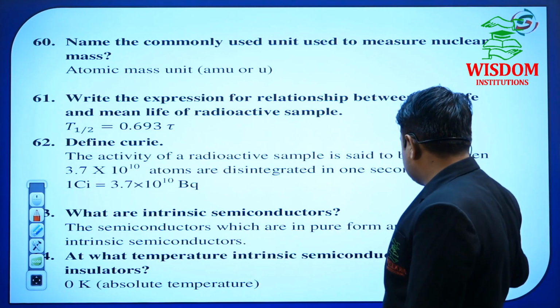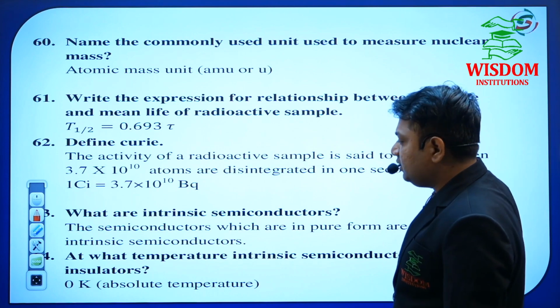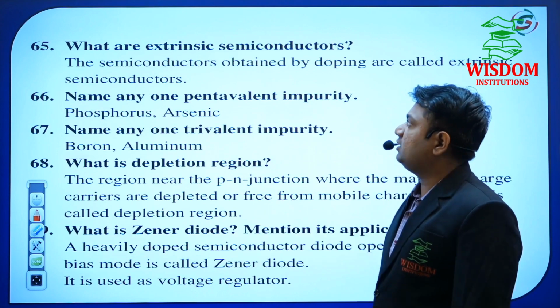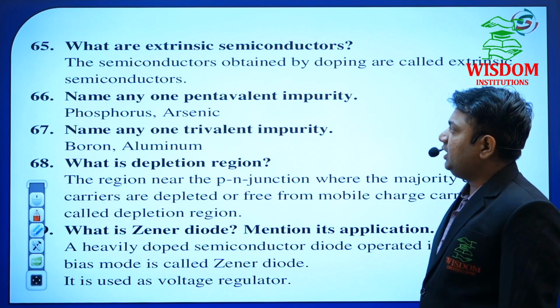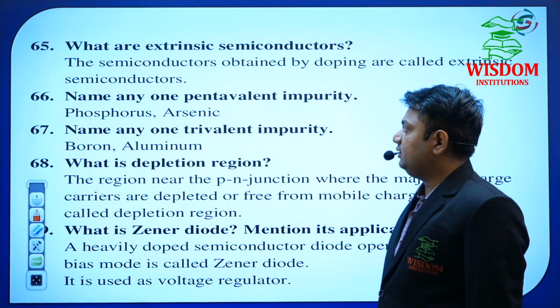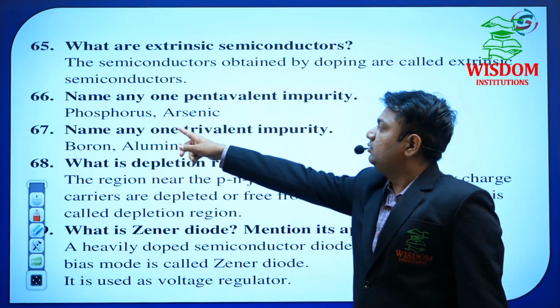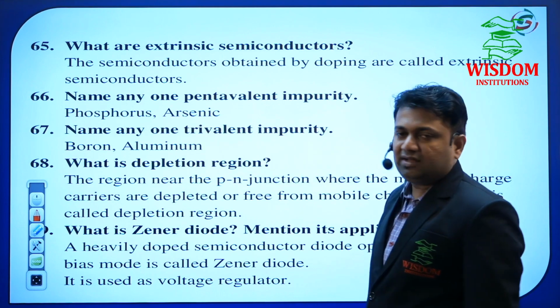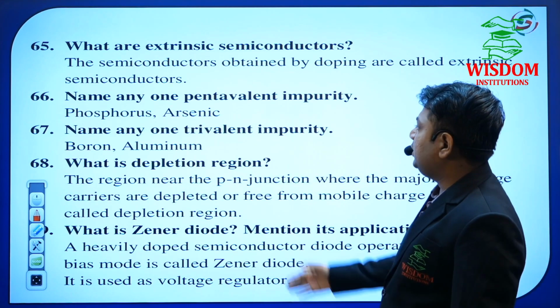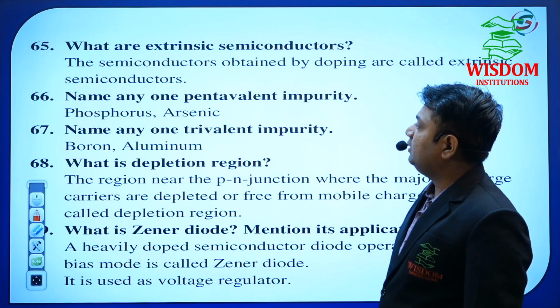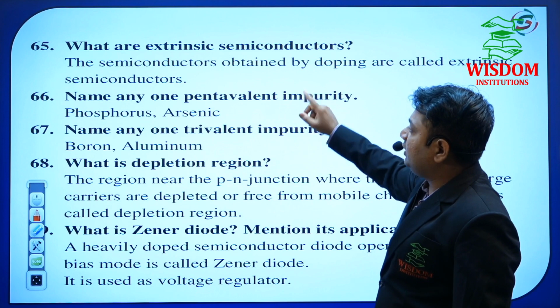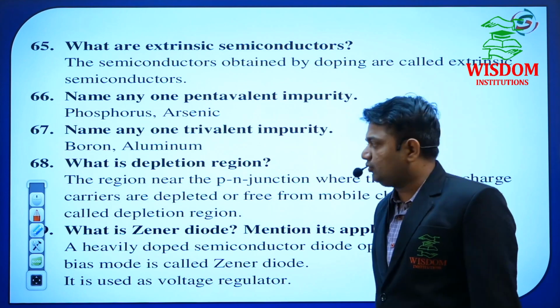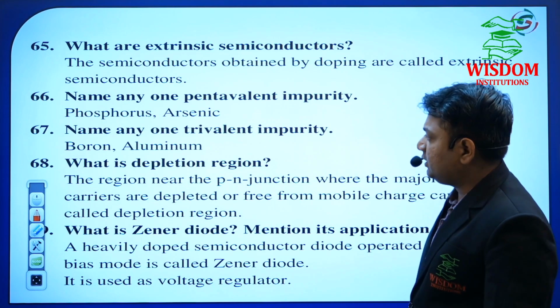At what temperature does an intrinsic semiconductor behave like an insulator? That value may be asked. What are extrinsic semiconductors? He may ask: name any pentavalent impurity. Just keep in mind these 2 words, phosphorus and arsenic. Name any 1 trivalent impurity and pentavalent impurity. Any 1 of these questions may be asked. These 2 are very, very important questions in semiconductor and electronics.